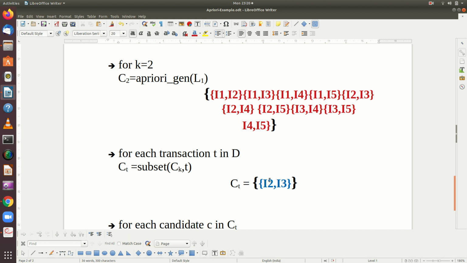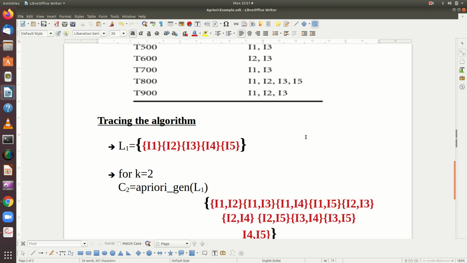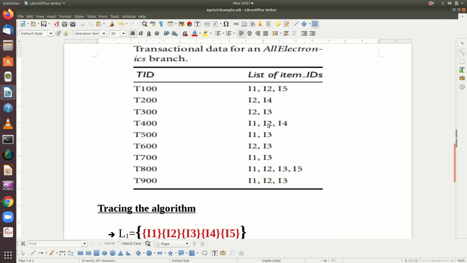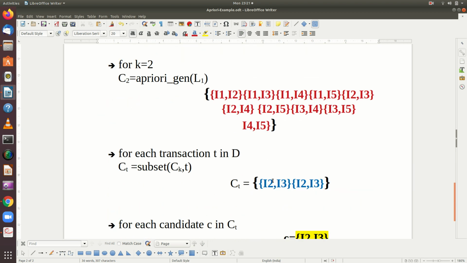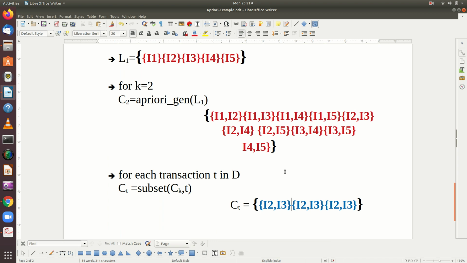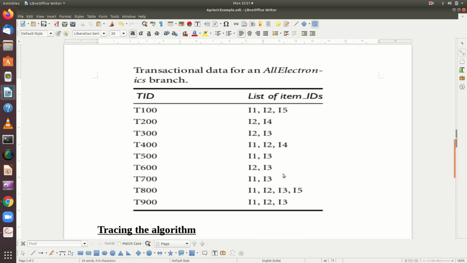So for I1, I2, I4, you will be generating the subsets as I1, I2, I4.